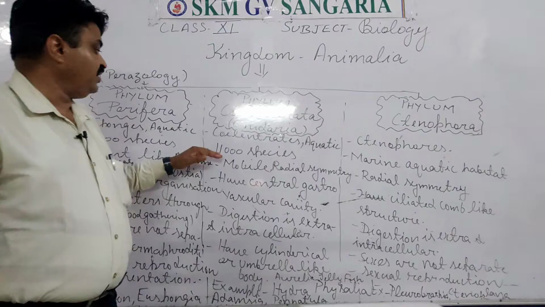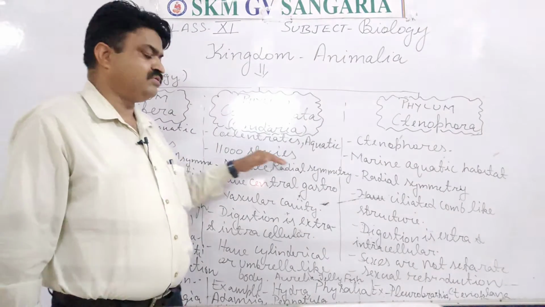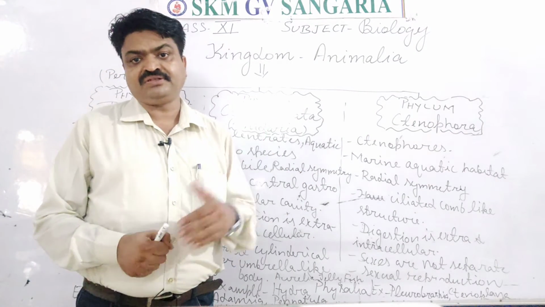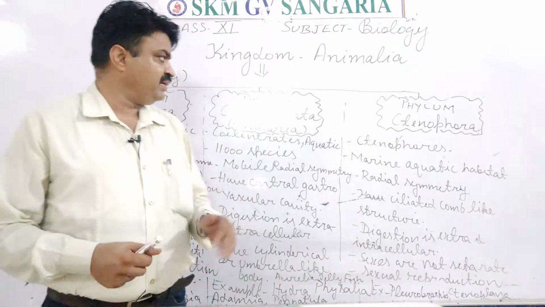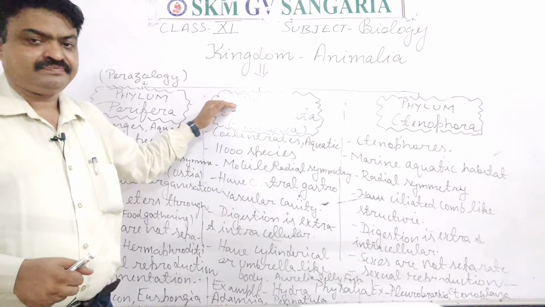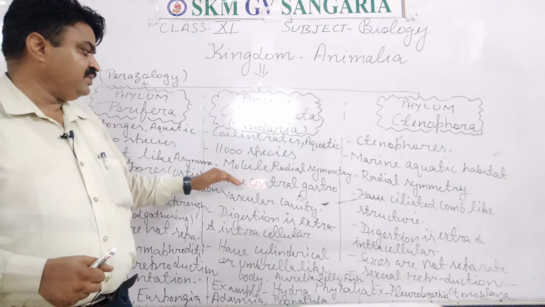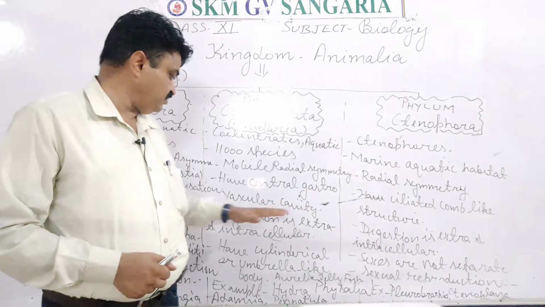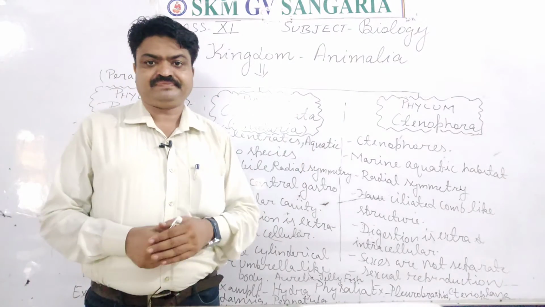This phylum includes 11,000 species, students. They have a central gastrovascular cavity.